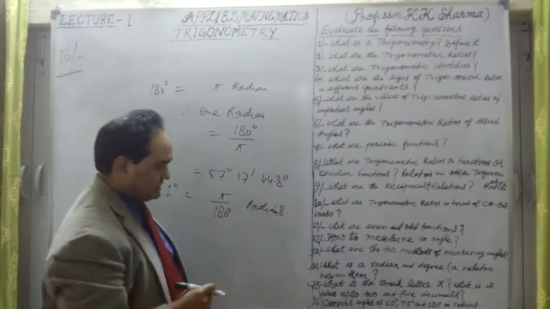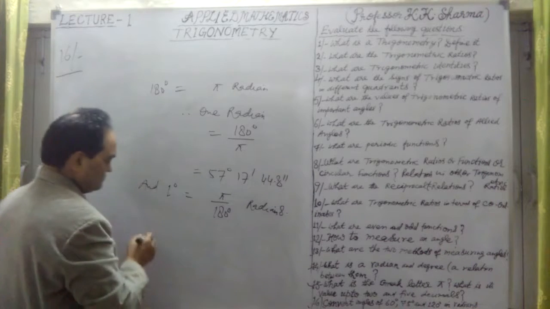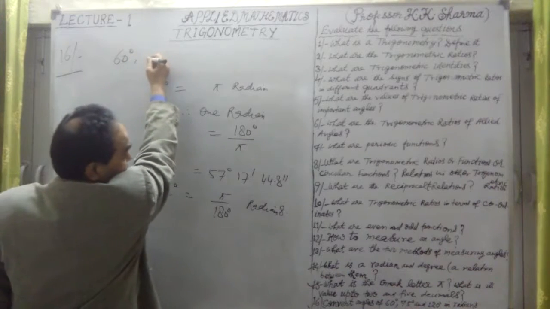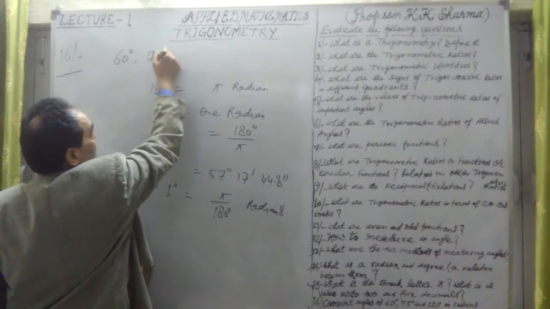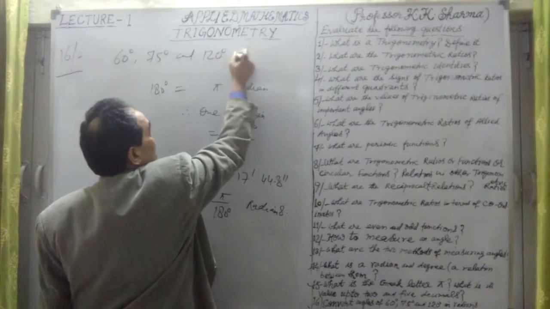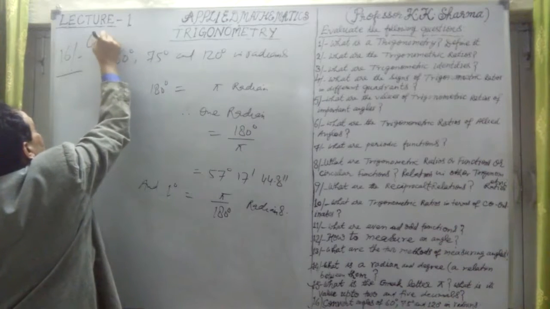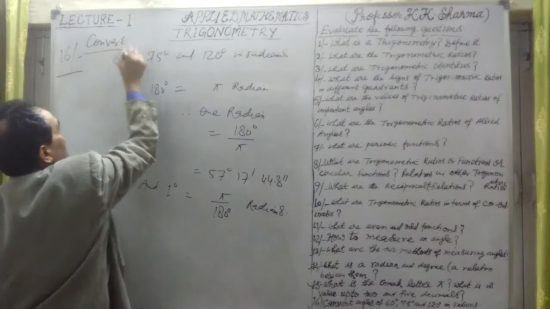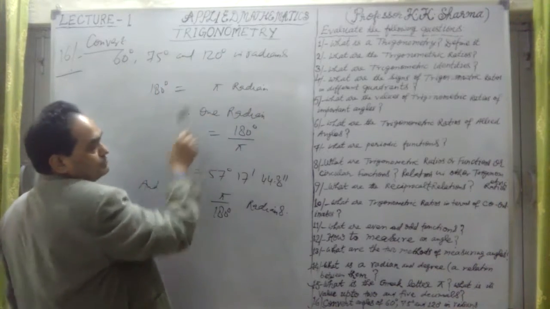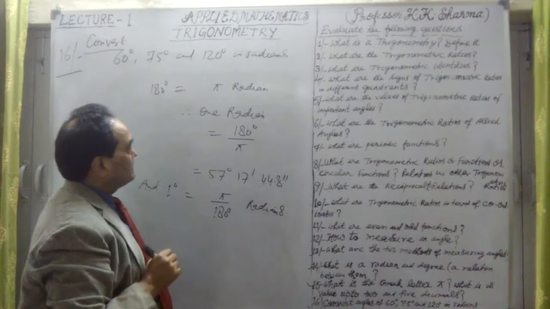Now, if I have to convert these angles, convert the angles 60 degrees, 75 degrees and 120 degrees into radians. Question number 16 is to convert the angles 60 degrees, 75 degrees, 120 degrees into radians. Now 180 degrees is equal to pi radians.